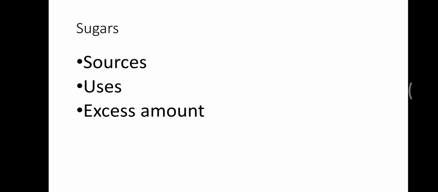So it is not advisable to take too much of them because they are not providing us with healthy nutrients. If we take an excess amount of these sugars, it can convert into body fats and cause obesity. And you know that due to obesity, we can face a number of health problems.